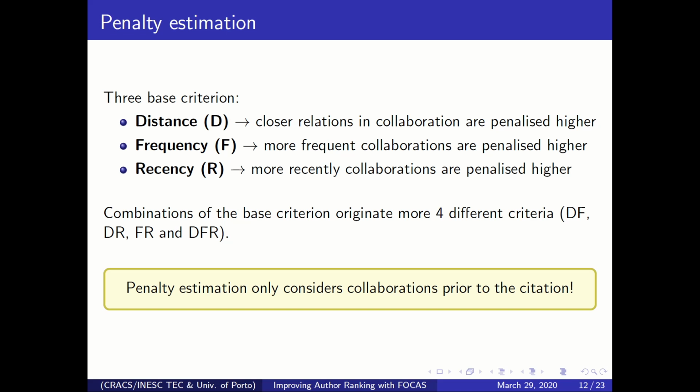But another important thing to highlight here is that the penalties are estimated considering only collaborations prior to the citation, and by that I mean that each citation has a year. So if A cites B and they don't have any previous collaboration, then there's no penalty for the citation. But if they start to collaborate and then in the future B cites A, or the other way around, then they'll have some penalty, because in the meantime they started collaborating. So the point is that between the two authors, you can have different penalties associated with citations between them if the citations happen in different years.